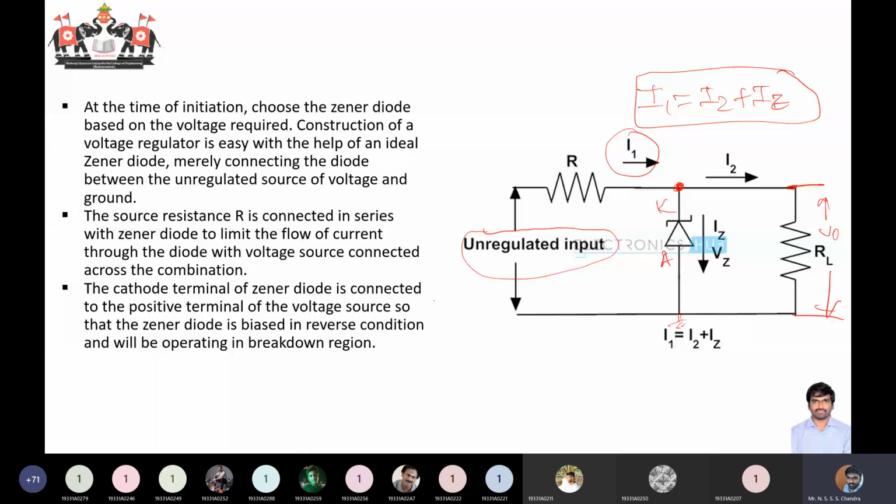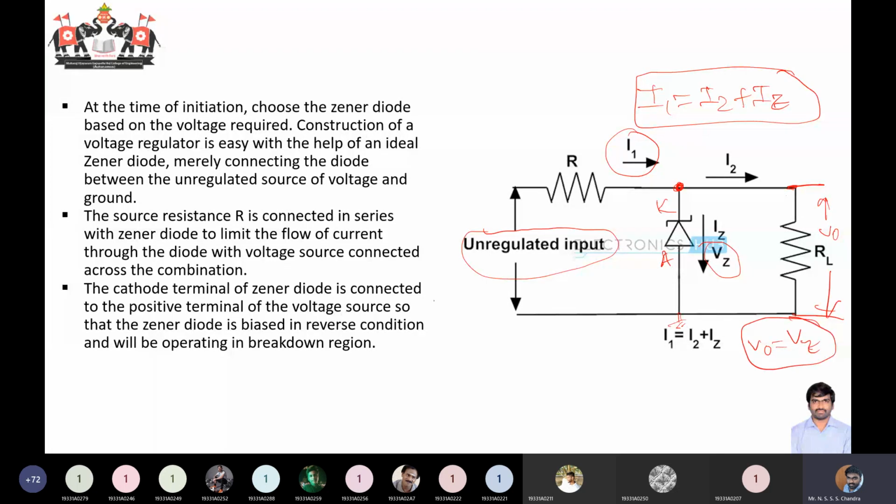If I want to have a constant output voltage V naught equal to Vz, I need to throw this Zener diode into the breakdown region. I should always ensure that the voltage across this Zener diode is at Vz. Let us consider initially that your diode is already in the breakdown region. Now what will be the voltage across your output terminals? V naught will be equal to Vz.